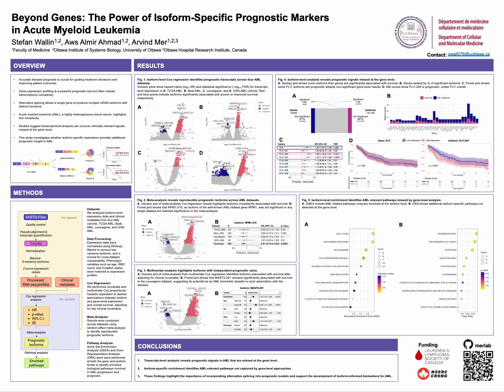I'm a first-year master's student at the University of Ottawa, working in the MER lab. I'll be going over my research on how isoform level analysis can improve prognostic modeling in acute myeloid leukemia, or AML.